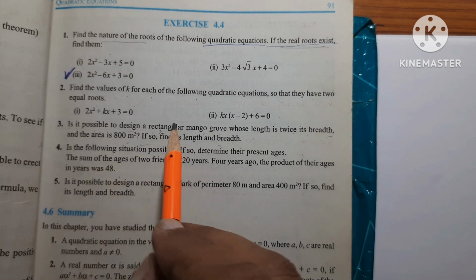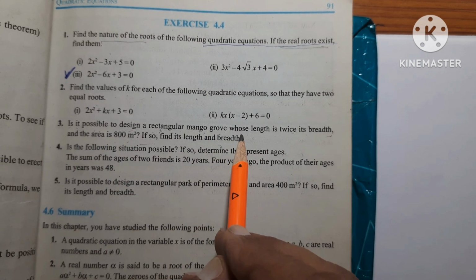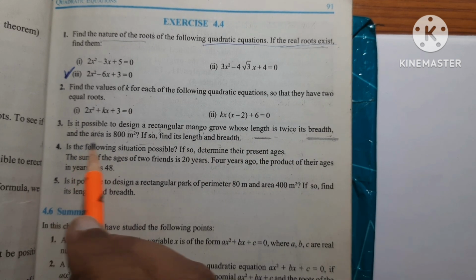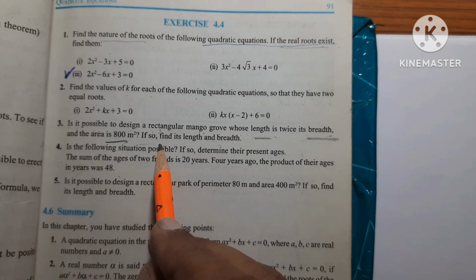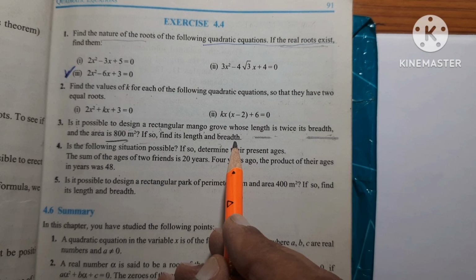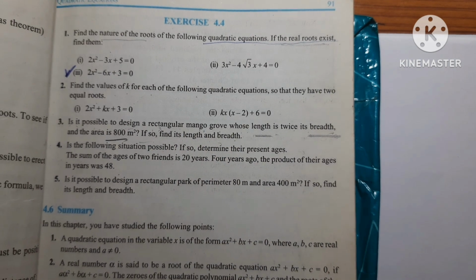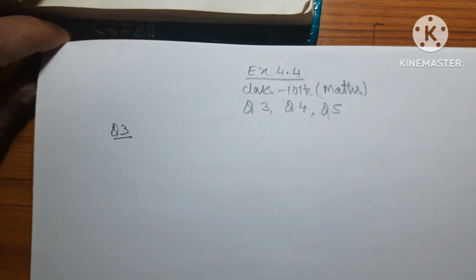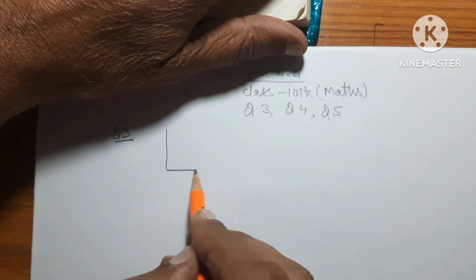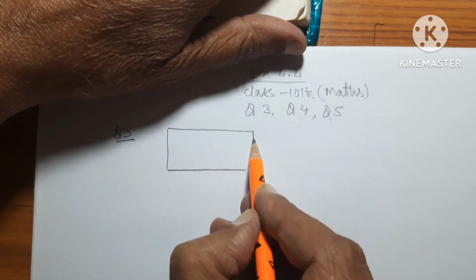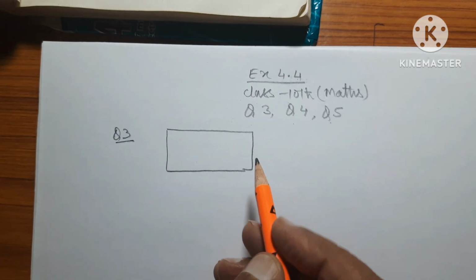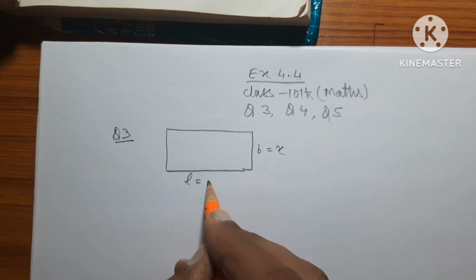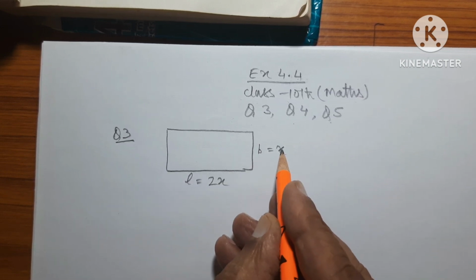Question 3: Is it possible to design a rectangular mango grove whose length is twice its breadth and the area is 800 meters square? If so, find the length and breadth. First of all, let us write down the conditions for the rectangular grove. Suppose breadth is equal to x. As per this statement, length is equal to 2x, twice the breadth.